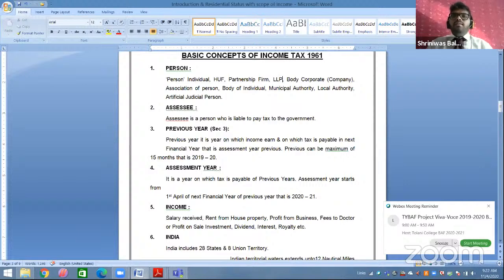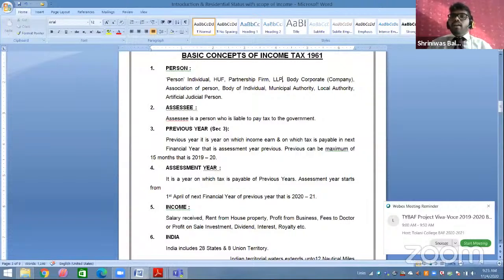Then next is body of individuals. Body of individuals means, for example, a trade association and all. Like some rickshaw union or some kind of taxi union, any trade association. All that will be covered in body of individuals. It is the same kind of persons coming for the same purpose, right? Then municipal authority and local authority. For us, municipal authority means BMC, municipal corporations, TMC, KDMC, everything. Then for local authority, your panchayat, right? Everything will be covered in municipal authority and local authority.